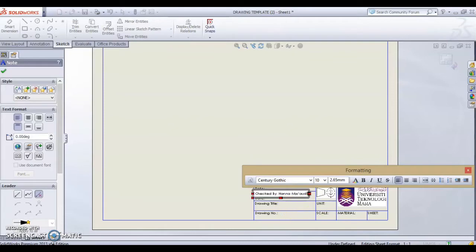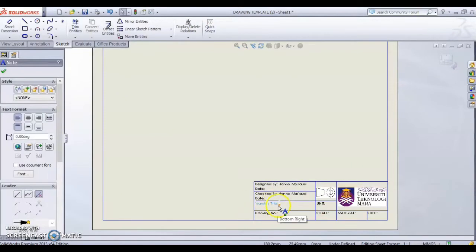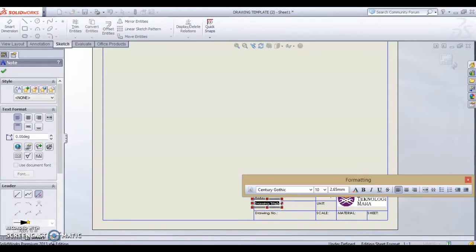And then the drawing title: exploded flange AC assembly drawing. If the title is too long, just press enter here.